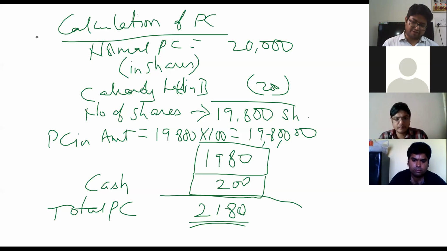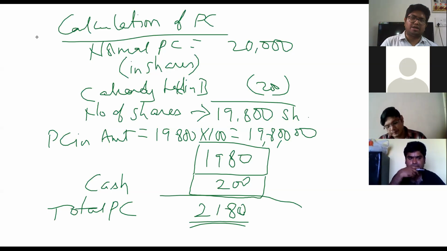$19.80 and $20. Okay, fine. See, normal PC in shares is 20,000. I believe you all understood this because share exchange ratio is 1:1, and it is going to be issued at face value only. Out of that, 200 shares are already held by C in B. Hence, 200 are reduced. It has become 19,800 shares.